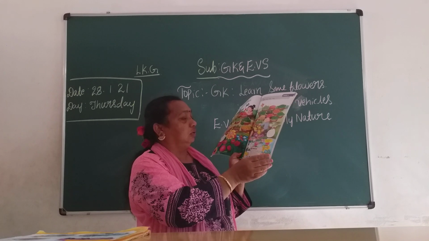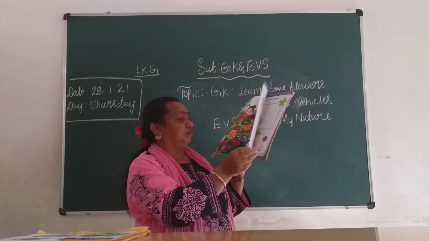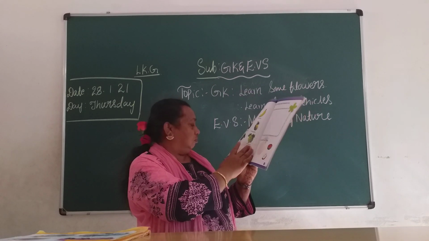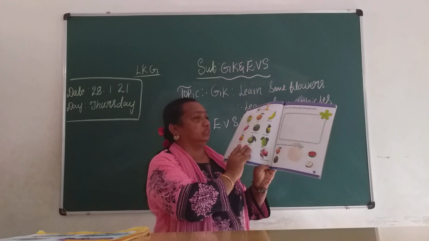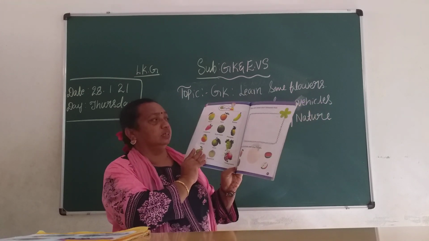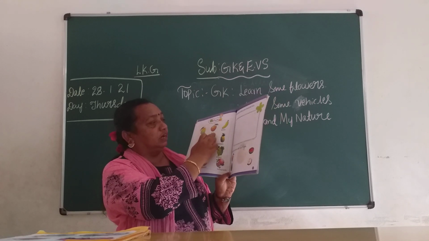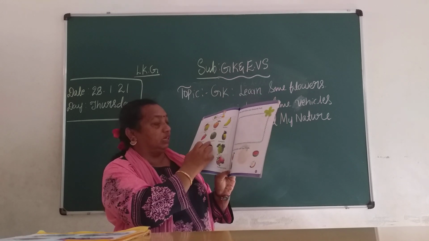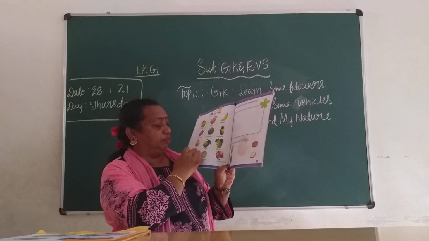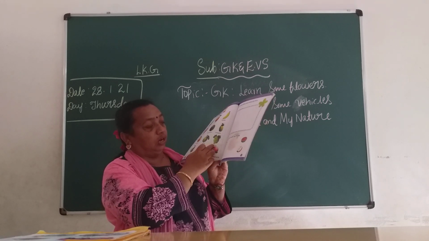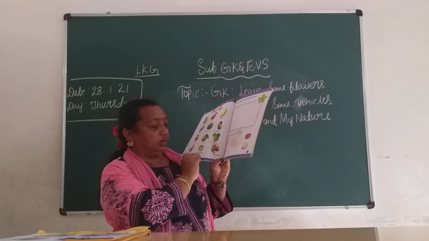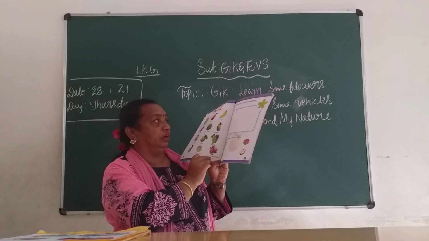Okay. Now turn to the next page, page number 64 and 65 over. Now page number 66. What is this, children? These are fruits. Look at these fruits. Which fruit is this? Mango, apple, banana, strawberry, watermelon, pineapple, orange, guava, grapes, pear, muskmelon, pomegranate.